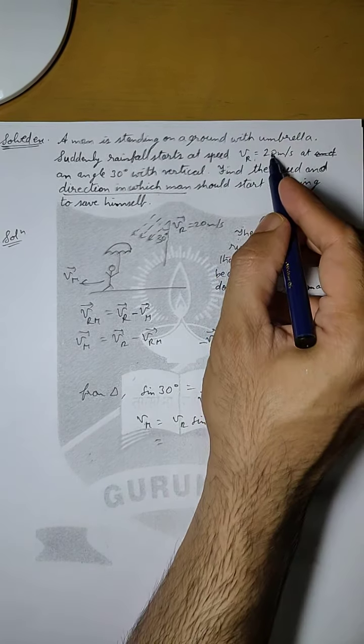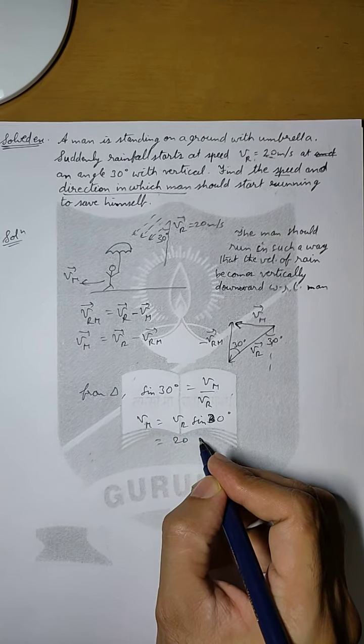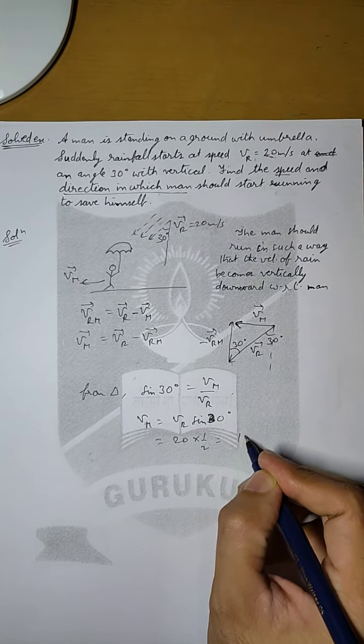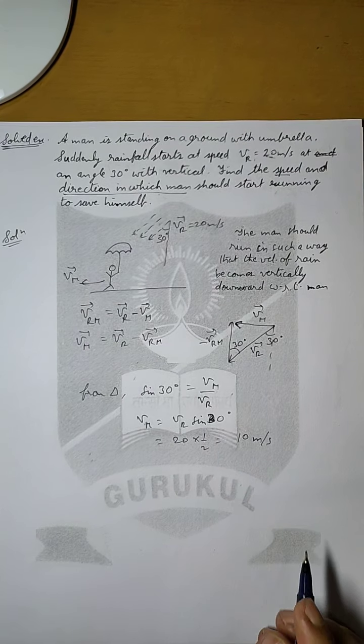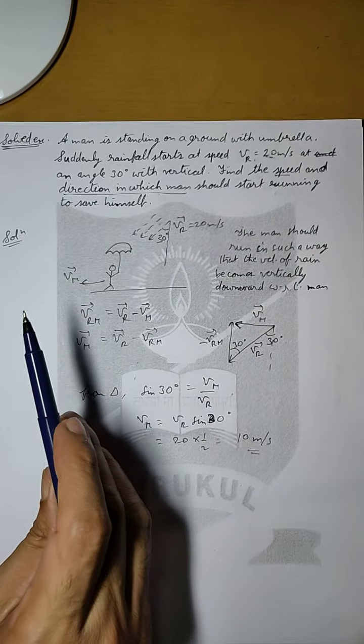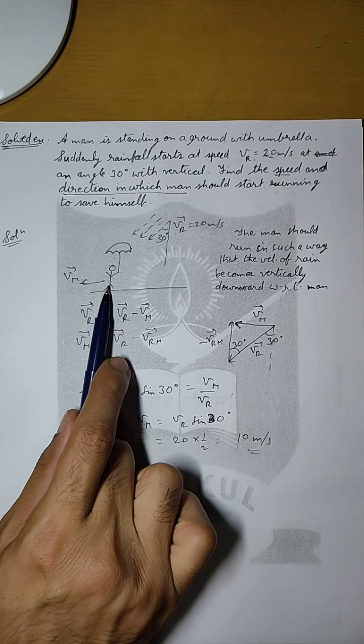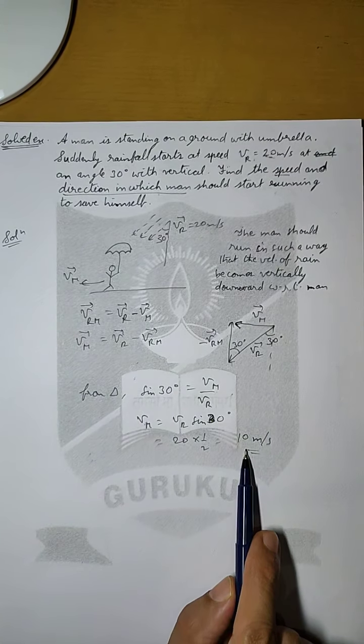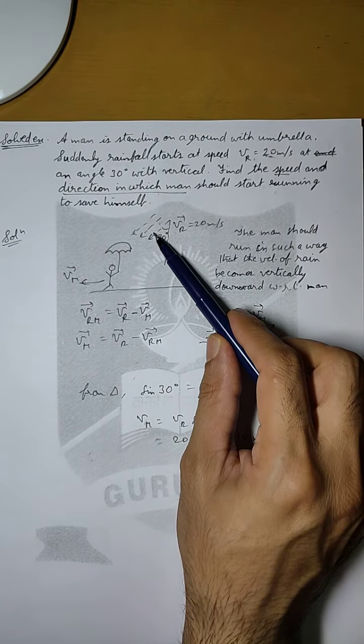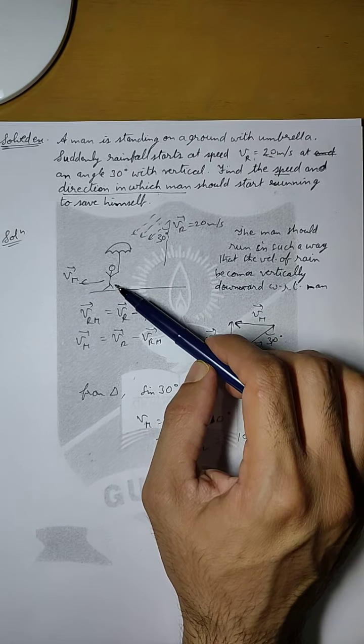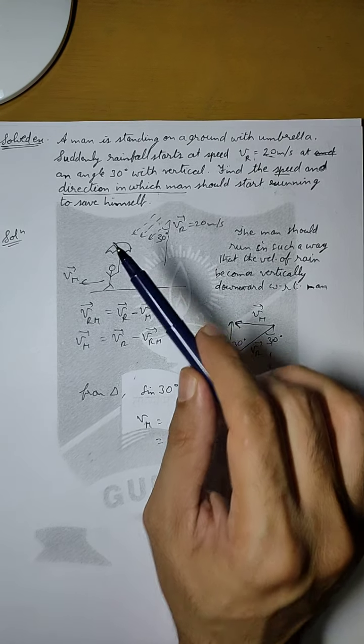Now Vr is already given as 20 meter per second, so it will be 20 sine 30, which is 1 by 2. So that means his speed should be 10 meter per second. What this means is that if the man runs towards the left with a speed of 10 meter per second, then the rain will appear to be falling vertically for him and he will be protected by the umbrella.